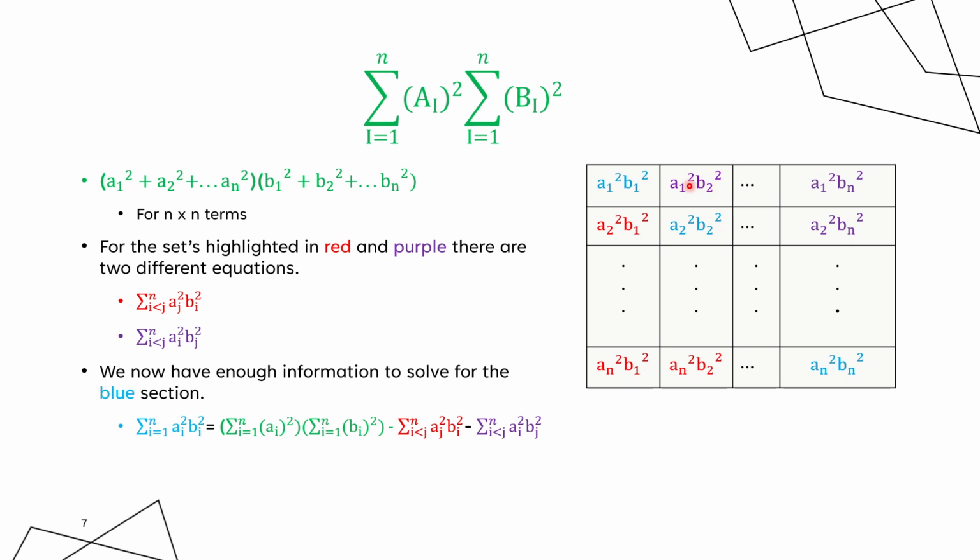So right now we have equations for the upper and lower triangles. We're going to try to solve for this blue diagonal. So we got this blue diagonal, we're setting it equal to the original function, and then we're subtracting the two equations that we just derived.